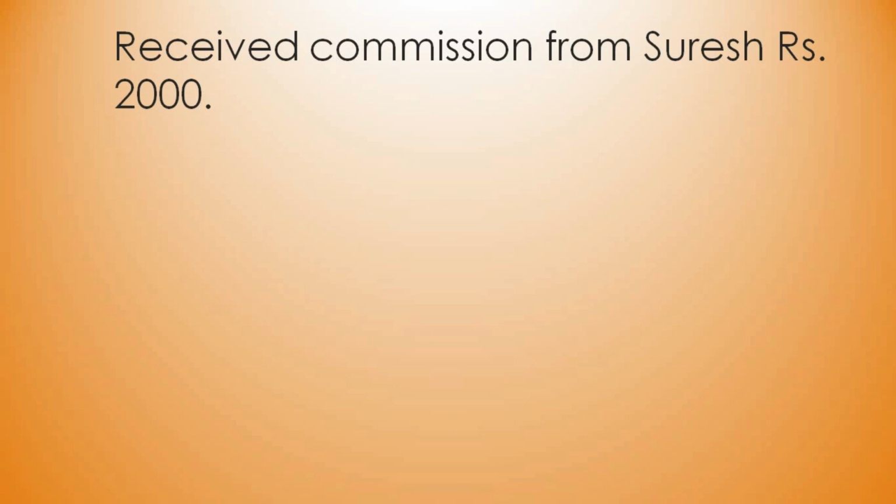The next transaction, received commission from Suresh rupees 2,000. Here the two types of accounts are received commission account and cash account. In this case also we are not going to take the name because receive means he has already given. We have already received.